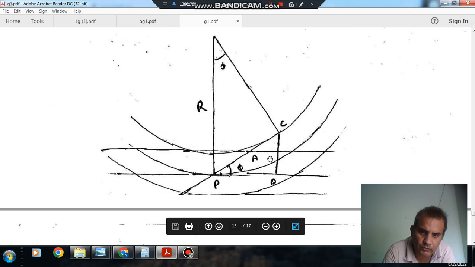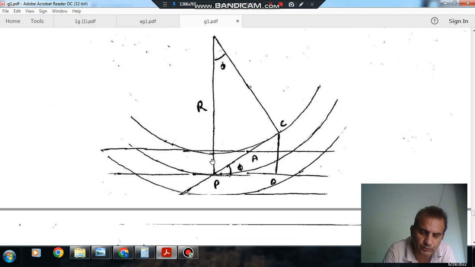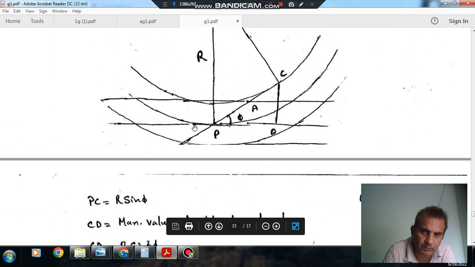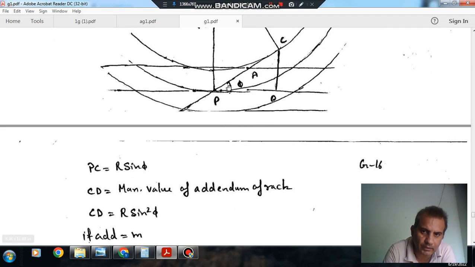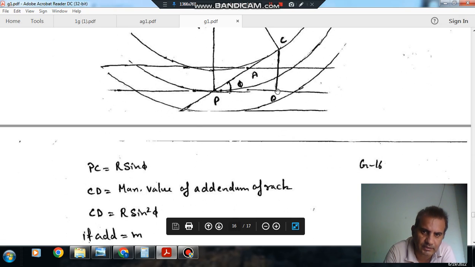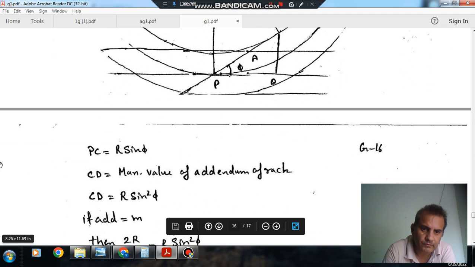Now this is R, the pitch circle radius of the pinion. As this is tangent to the base circle, this angle will be 90, so PC will be R sin phi. The maximum value of CD is R sin phi times sin phi, that is R sin square phi. So CD is R sin square phi, and this is R sin phi.